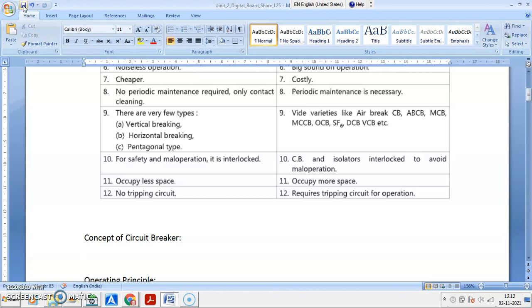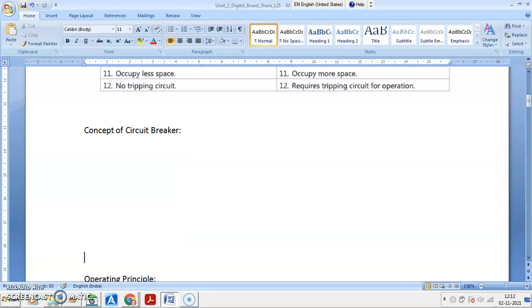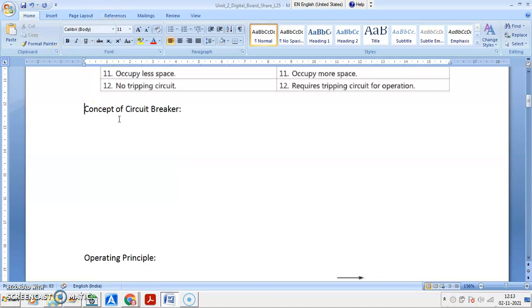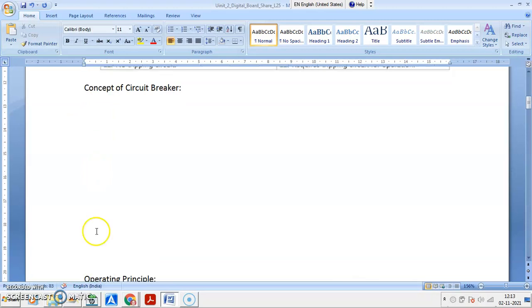Now let us move to the concept of a circuit breaker. What is the concept of circuit breaker? Circuit breaker and isolator comparison we have seen. What is a circuit breaker? In the power system, we know that we are having a large number of generating stations, a large number of transformers, multiple transmission lines, many distribution lines, and it is essential to make on and off operations in the different circuits at different voltage levels in the power system.